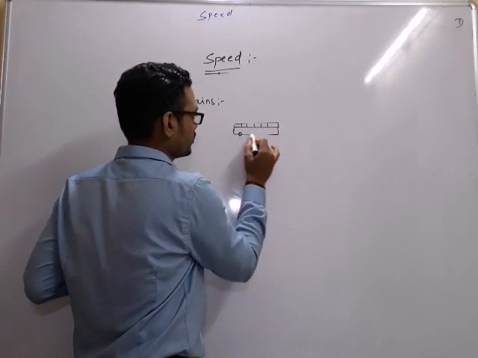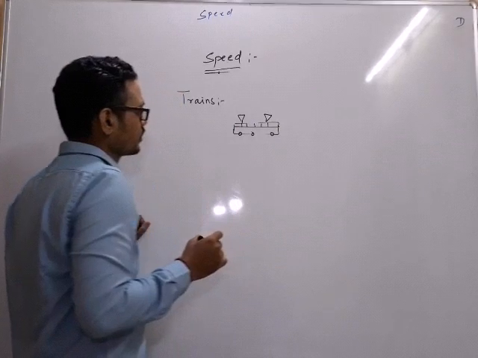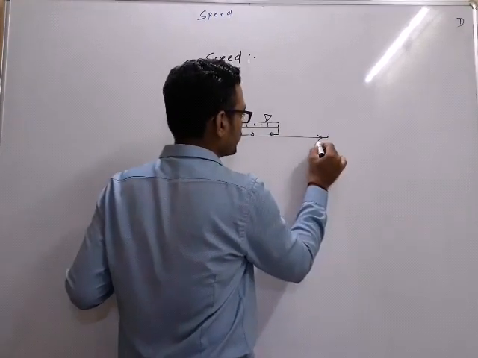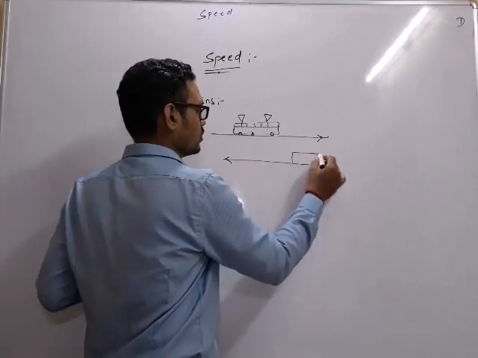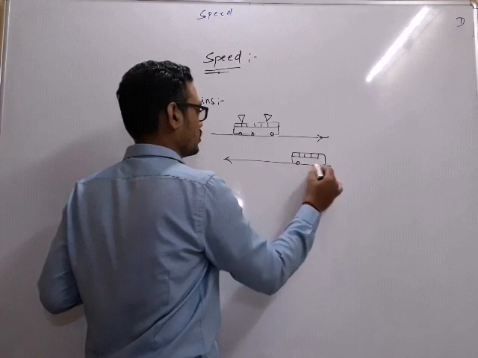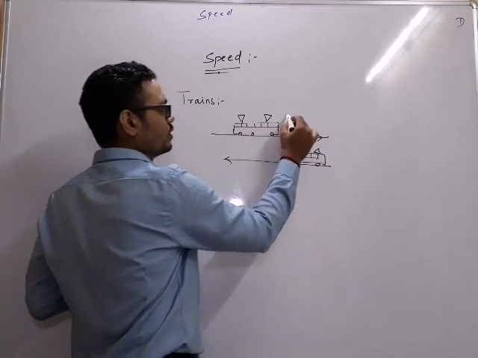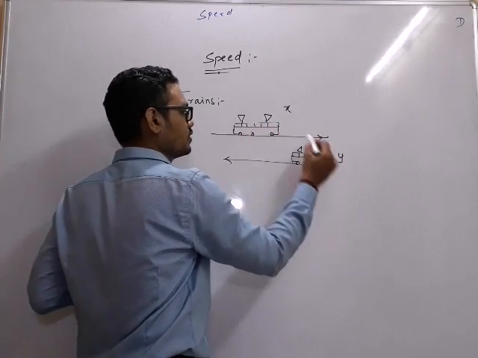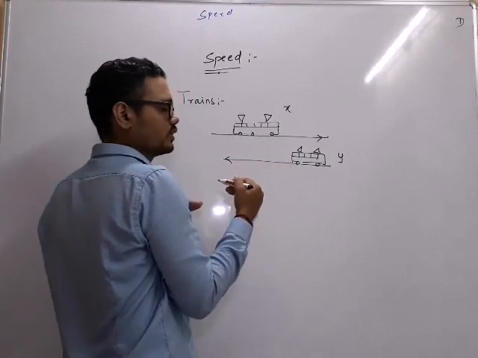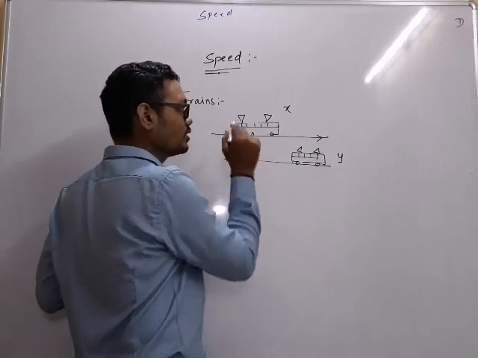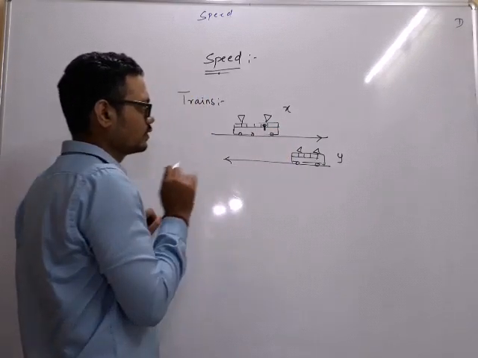this is supposed to be a train, okay, if a train is moving in this direction and if another train is moving in this direction, if the speed of this train is x, if the speed of this train is y, if both of them are in opposite direction, then actually the speed, you are sitting here, you're sitting here and you're seeing the view.